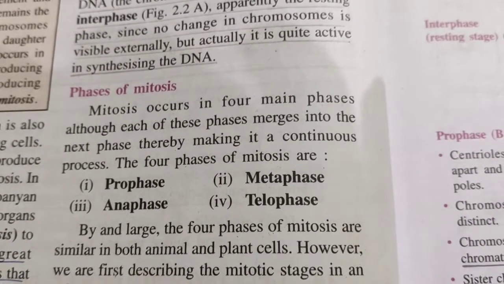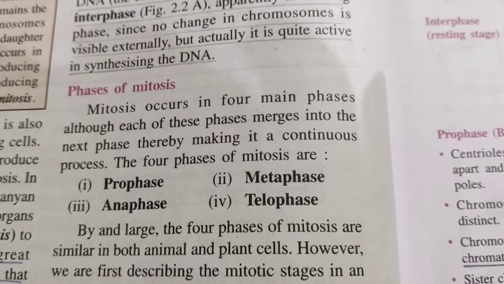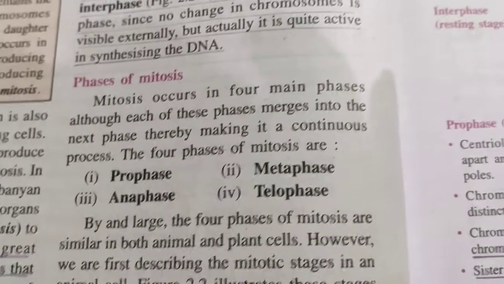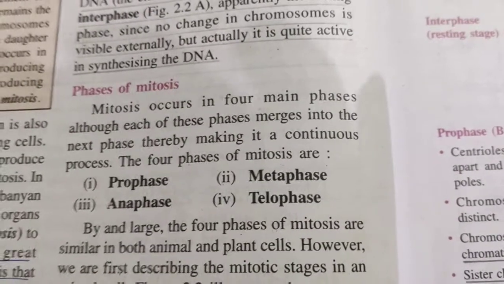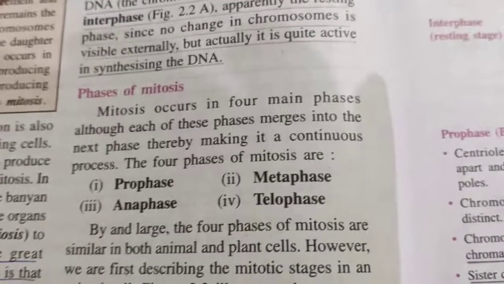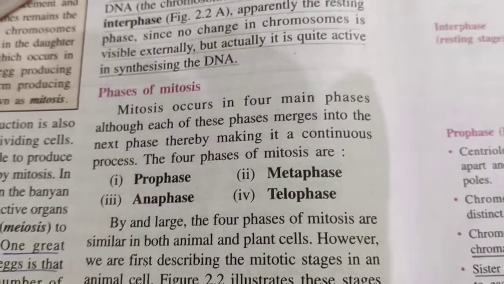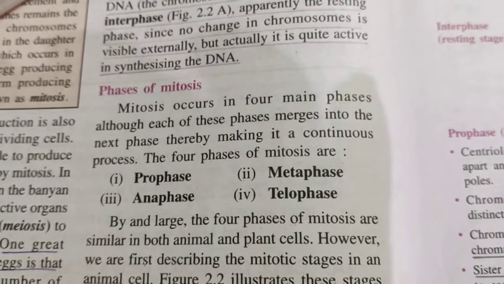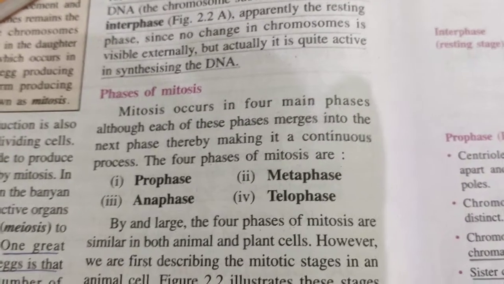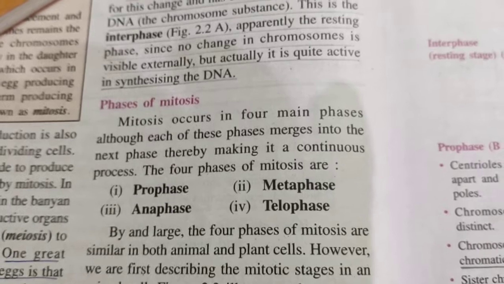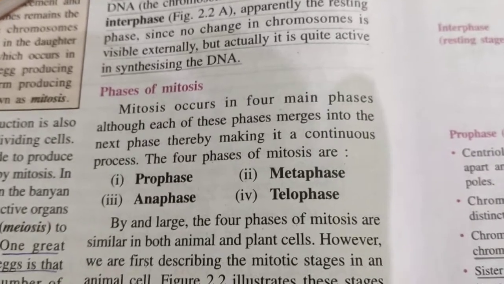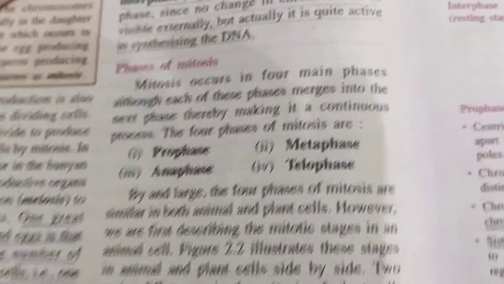Now students, these phases you have to learn sequentially, because we cannot write after prophase telophase, then anaphase, then metaphase, like that. We cannot write in a jumbled way. We have to write it sequentially, because the phases come one after the other according to their characteristics.